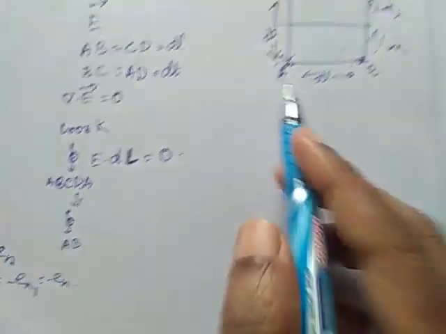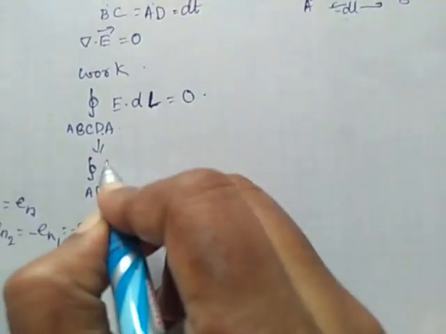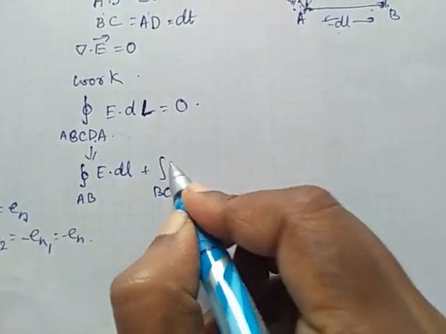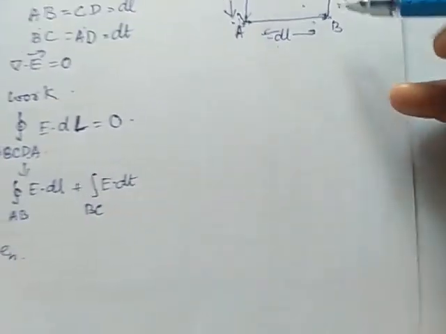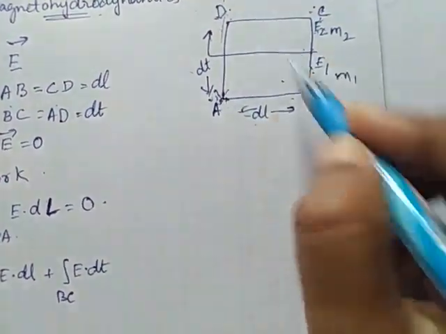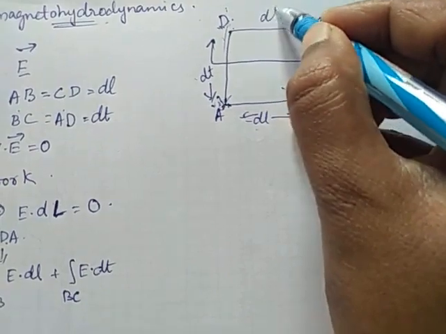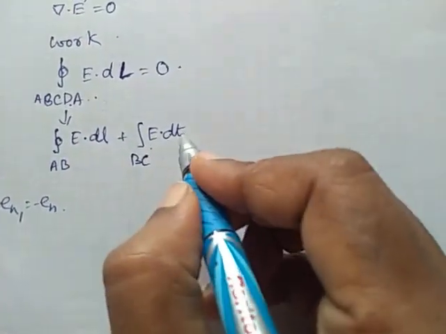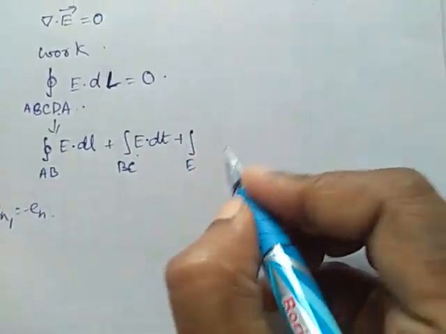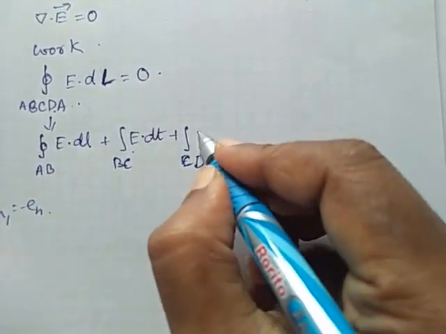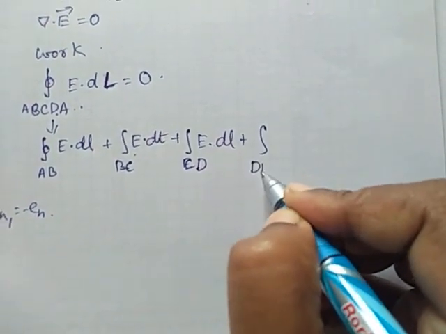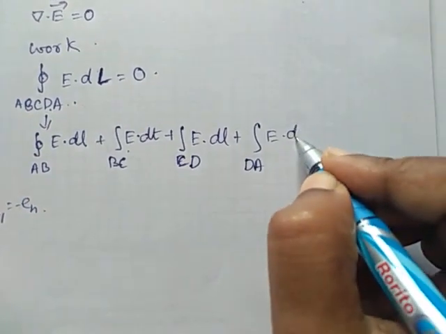Along AB the distance is dl, therefore E dot dl, plus along BC E dot dt, plus along CD again E dot dl, plus along DA E dot dt.